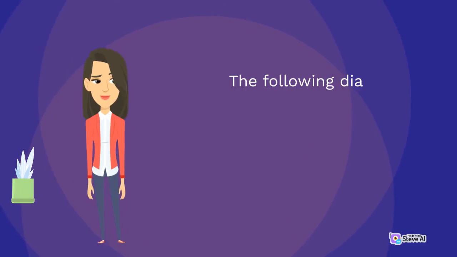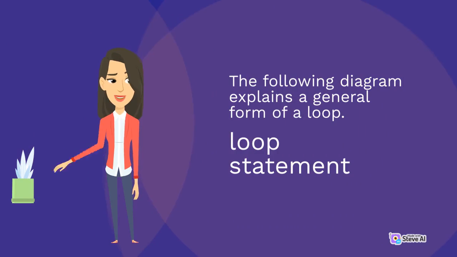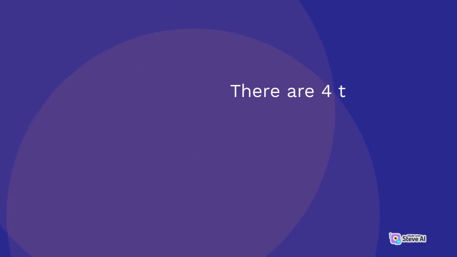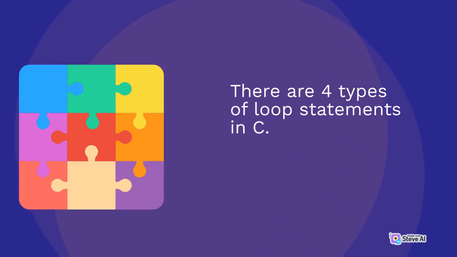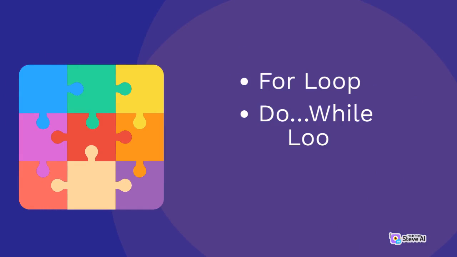The following diagram explains the general form of a loop. There are 4 types of loop statements in C: while loop, for loop, do while loop, nested loop.